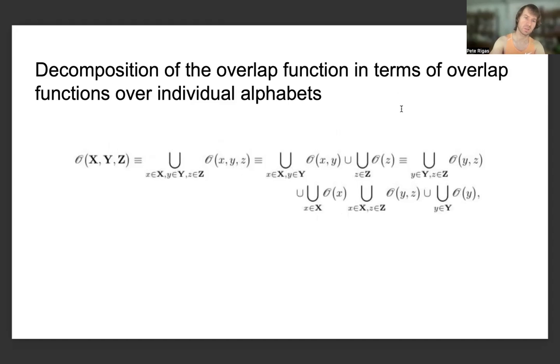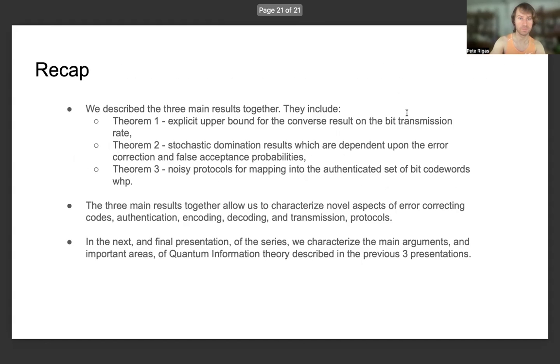So basically, this is a way that we can relate the overlap function in various different forms to each other.